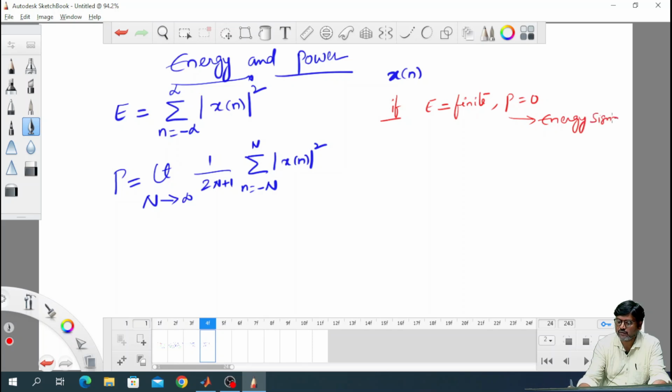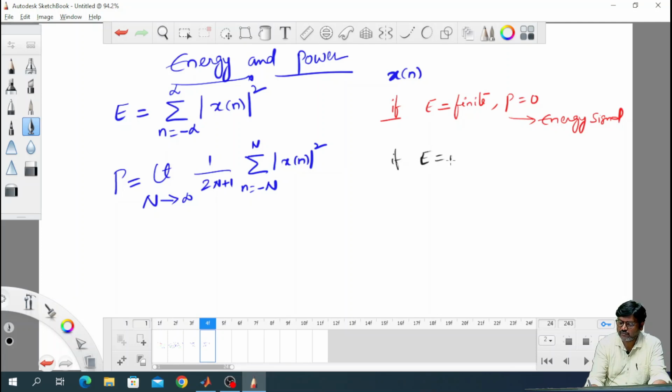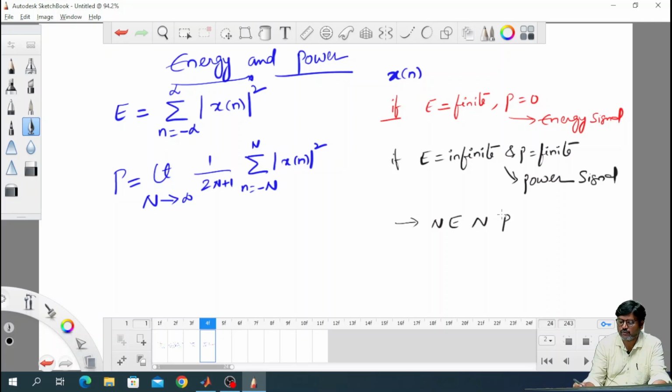If the energy is infinite and the power is finite, then the signal is called a power signal. If the above two conditions fail, then the signal is neither energy nor power.